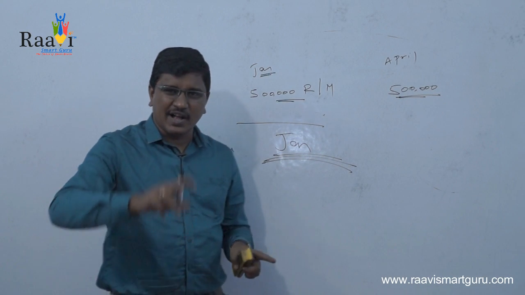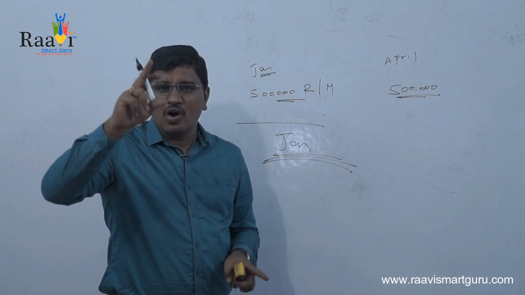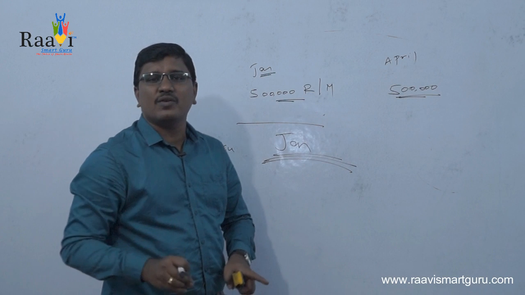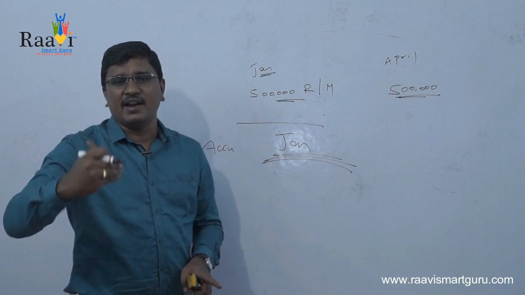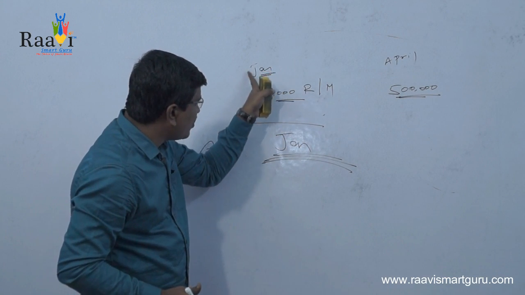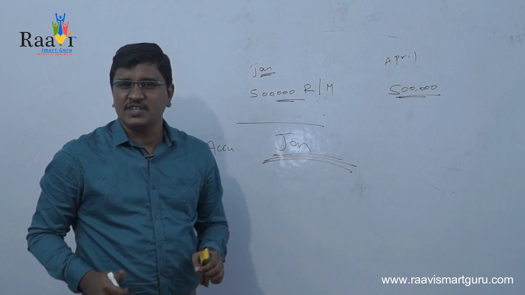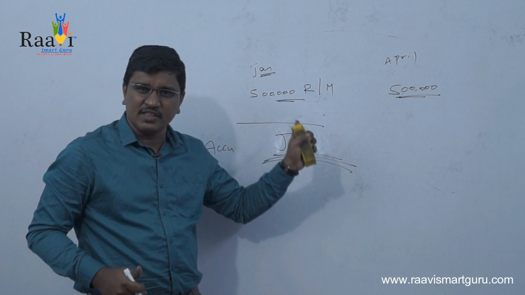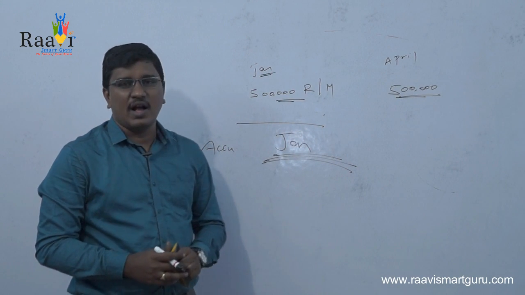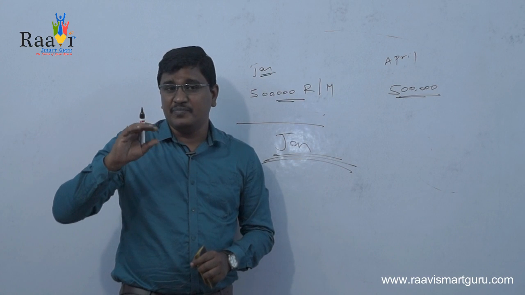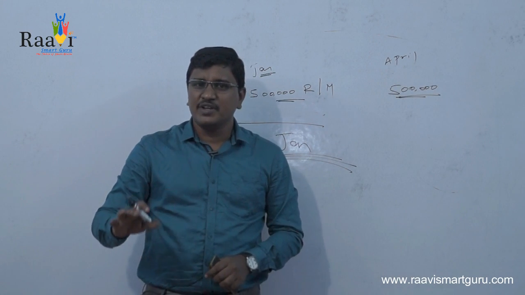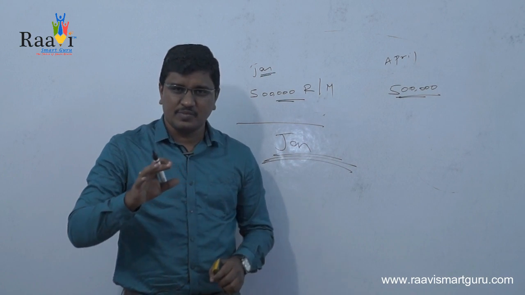Why? Because the accrual concept says that all the expenses and all the revenues should be recorded as and when they arise. The purchase of this 5 lakhs arose in the month of January, so the accrual concept says that this amount should be recorded in the month of January itself. This is a very important concept in your accounting. Maximum all the companies will be following this accrual concept only.